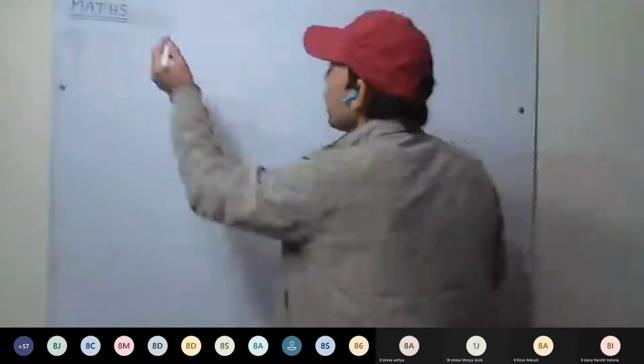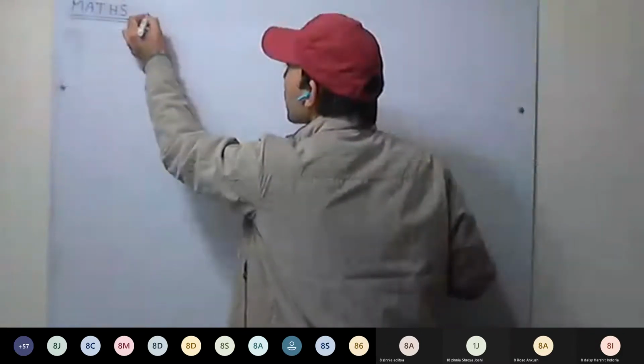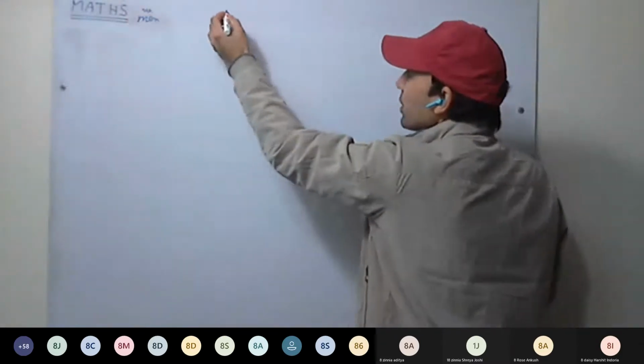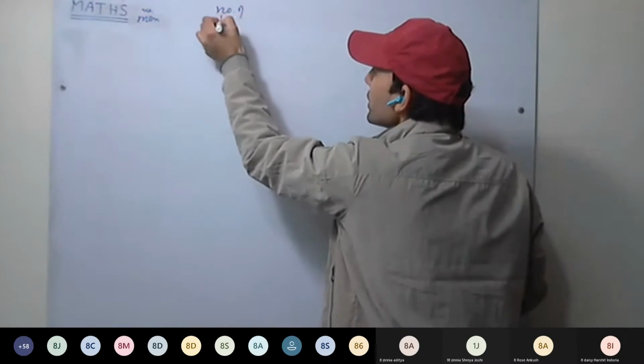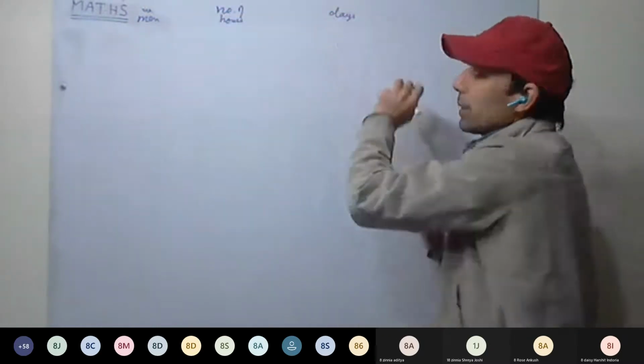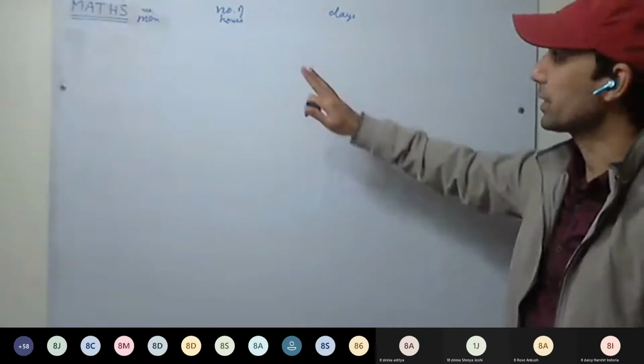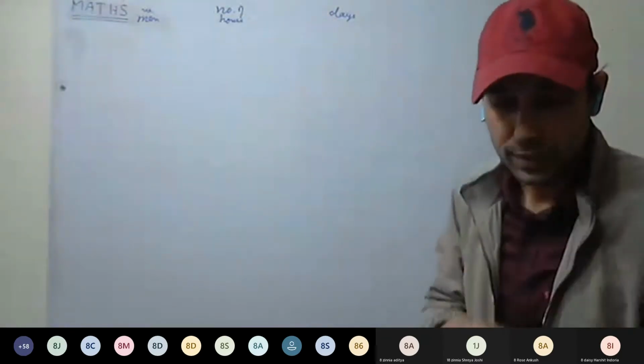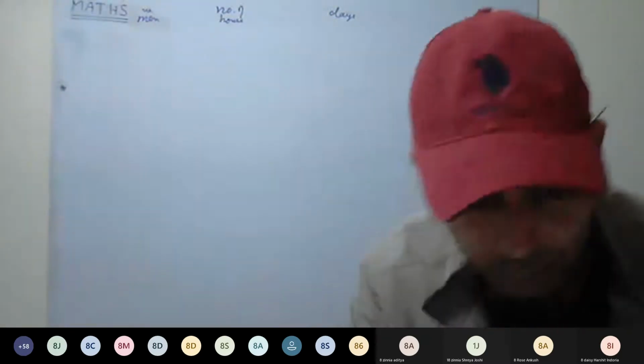Okay. So how will we do it? Here we'll be writing number of men, here number of hours, and here number of days to complete the work. These three we will write.